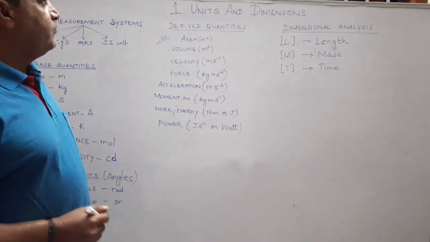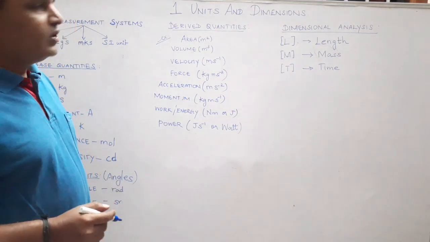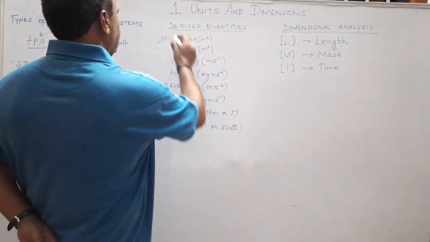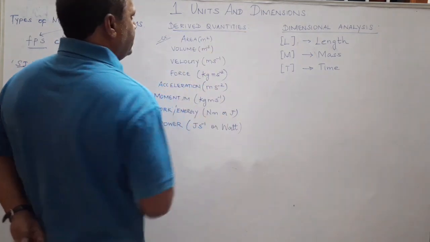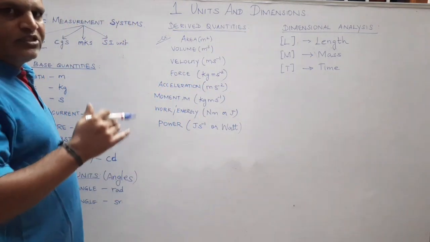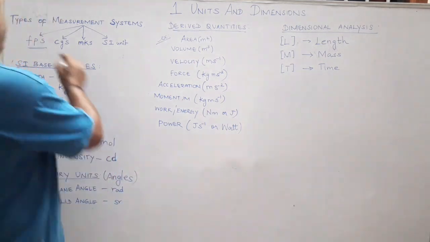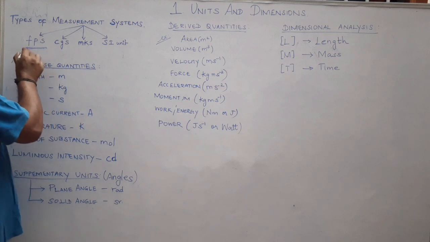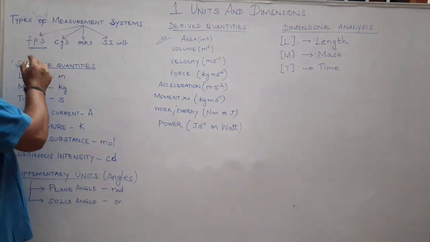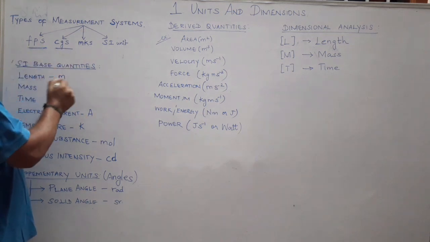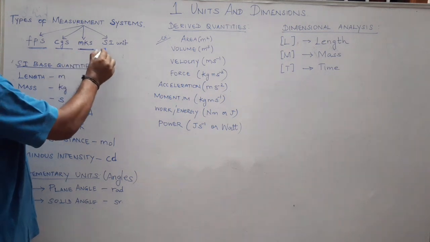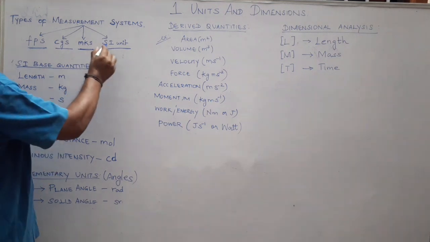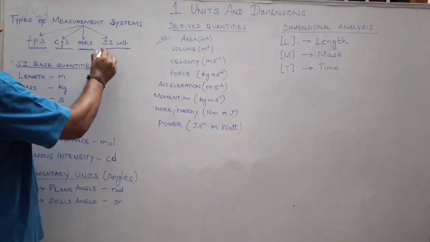So first and foremost unit in your plus one is units and dimensions. There are different types of measurement available in order to measure some physical quantity. The types of measurement system we are following nowadays are FPS system, which is quite old, then CGS system, then MKS system. Presently what we are following is International Standard Unit, which is SI unit.